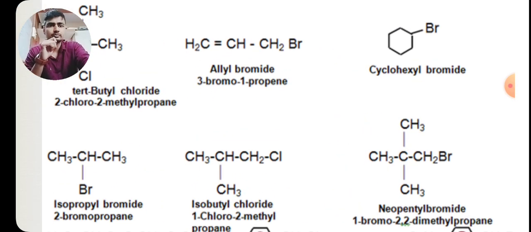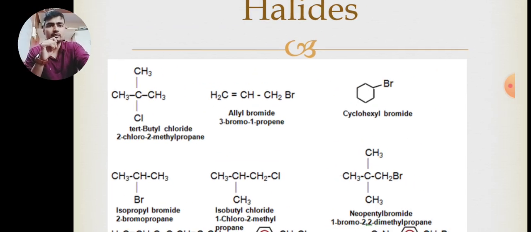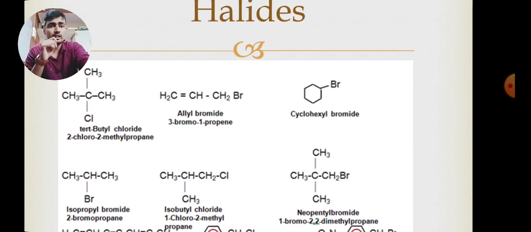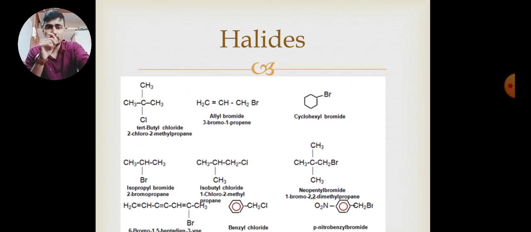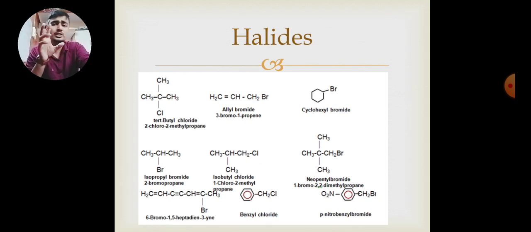Okay. Now this one is allyl bromide. Br group is attached, so bromide. This is cyclohexyl bromide. Br group is attached. When Cl is attached, chloride. Br is attached, bromide. Iodine is attached, iodide. And F is attached, fluoride. So mostly we see chloride and bromide attached rather than fluoride and iodide because of their atomic sizes.